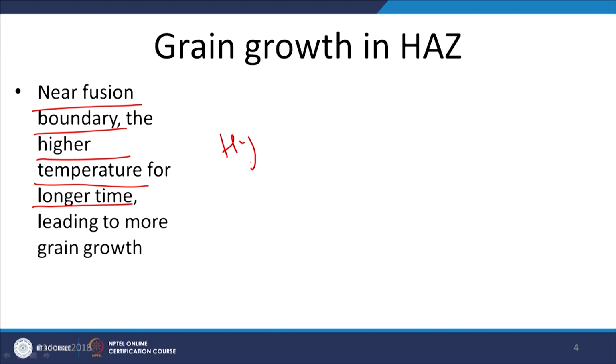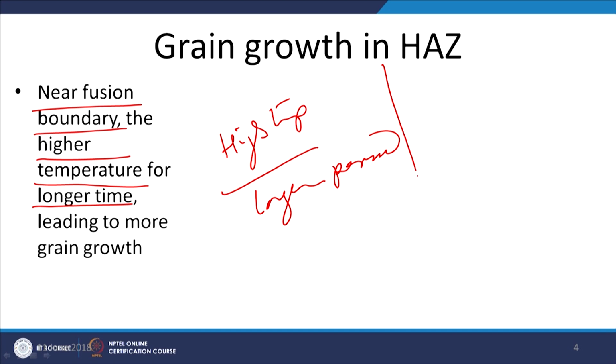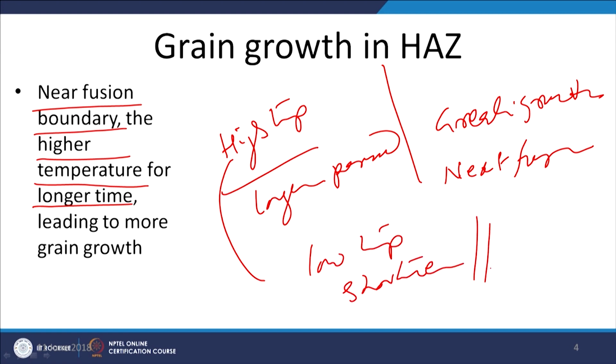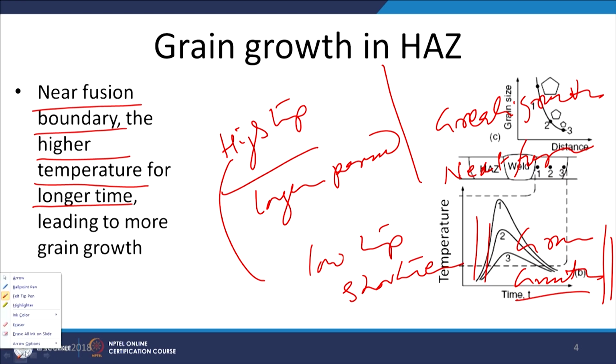And so, the combination of high temperature as well as longer exposure leads to greater grain growth in the region next to the fusion boundary, while those zones which are away from the fusion boundary will experience a lower temperature rise, and that too for a shorter period, and that is why the grain growth will be lower when the point is located away from the fusion boundary, or when the heat input is very limited for development of the weld joint.